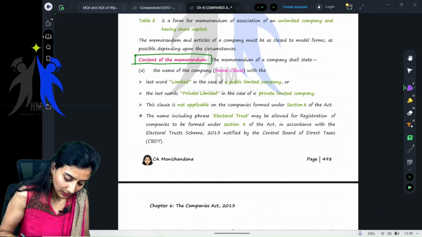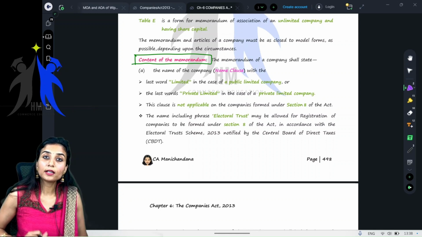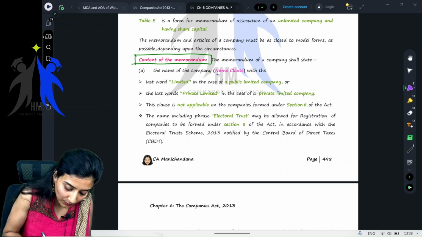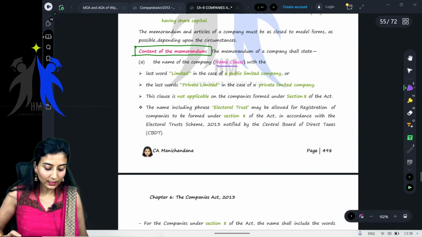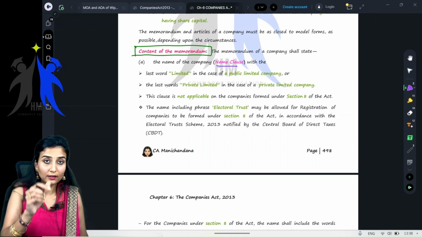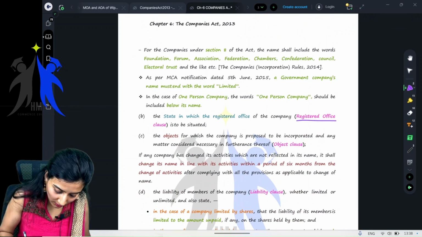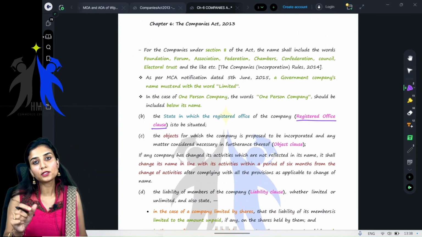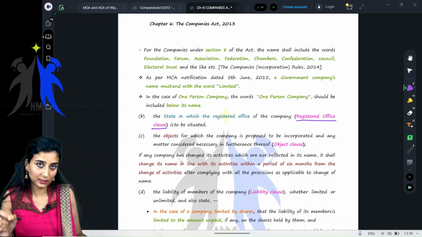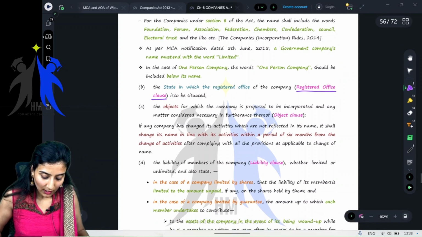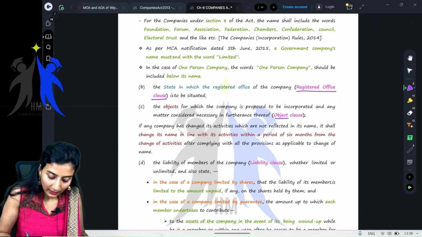Let's just see now the content of the memorandum. It contains many clauses. The first one being the name clause, meaning the name of the company is written in this clause. Next, the registered office clause, meaning the state in which the registered office of that company is situated will be given in this clause. Next, the objects clause.